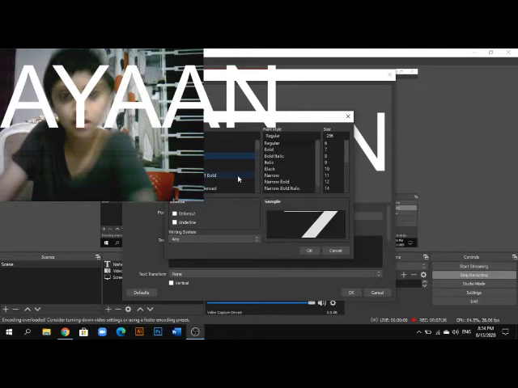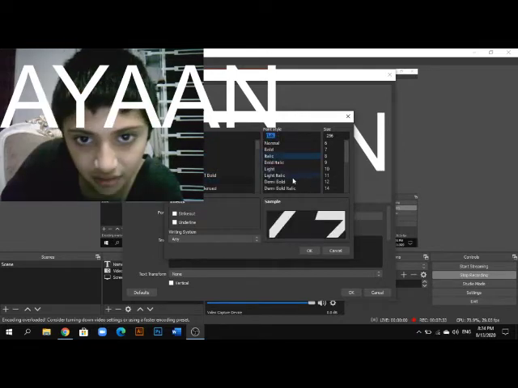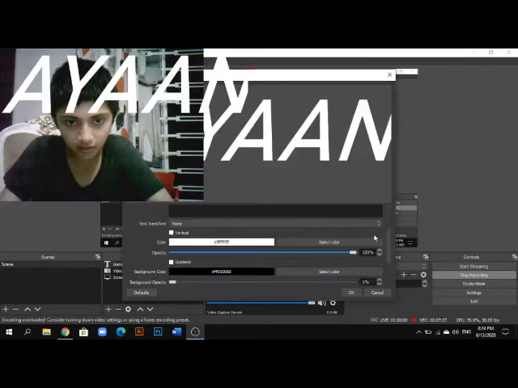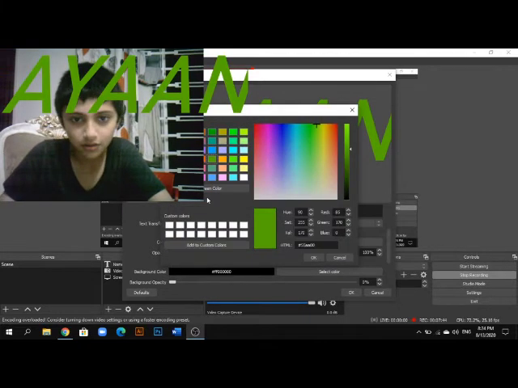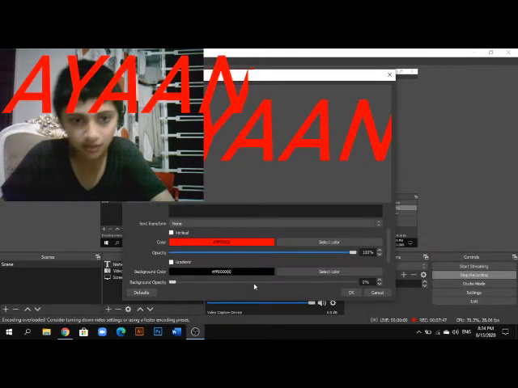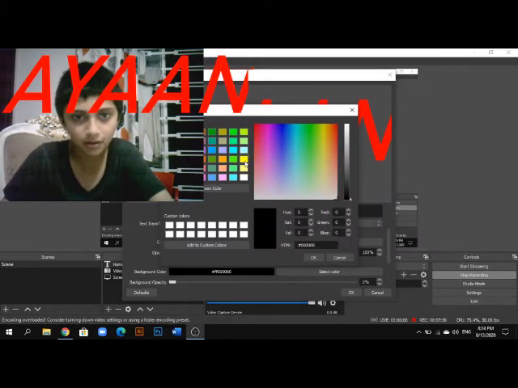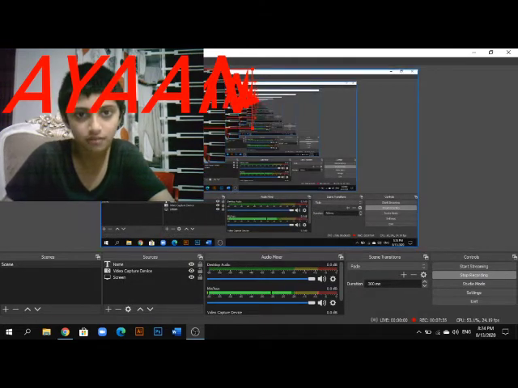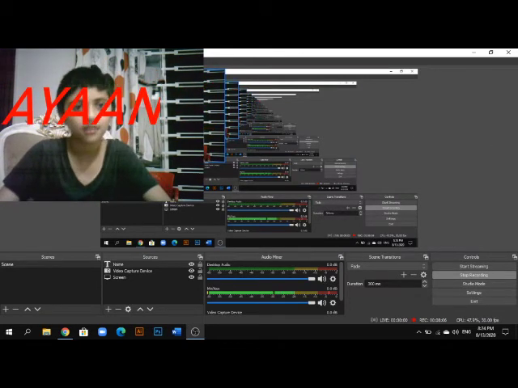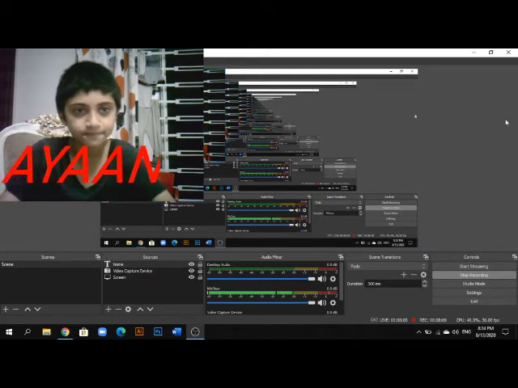I want it to be bold and italic. And scroll down, you can select your color. I want the color to be green, maybe. No. Yes, I can go with red. And border color, background color. We can go with yellow. Click OK. Wait, the background color is not good. I have a display capture, so my name is a bit dusty. But your name, don't worry, your name wouldn't be like that.